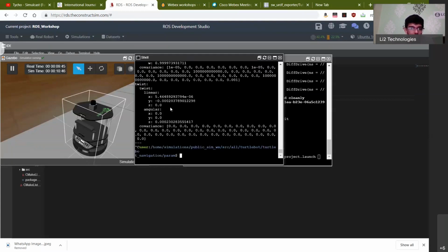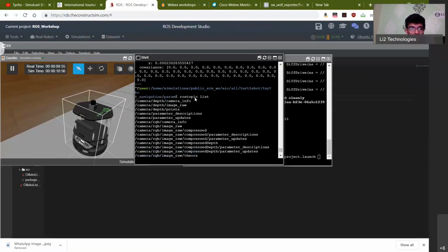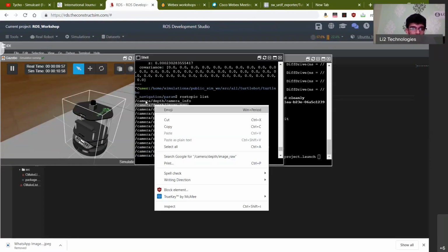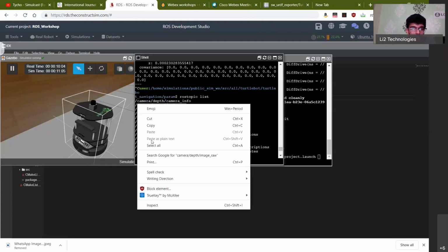Right. So I would now encourage you to check out some other topics as well. You can type out rostopic list, and then you'll get the rest of the topics. So if you're interested in what the image raw data looks like, you won't get the actual image, but you'll be able to see the pixel values of that particular image.